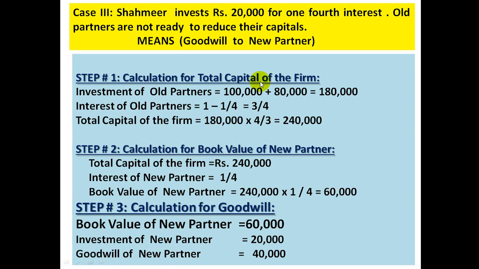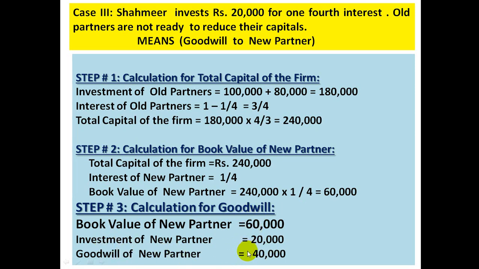60,000 he should bring, but he is bringing only 20,000. So the 40,000 which is the shortage in his capital, and is not given to him by the old partners by reducing their capital, will be treated as the goodwill of new partner. This is the amount which he is bringing in the form of an intangible asset, which is not seen by us, and will be recorded in the books of accounts as the goodwill of new partner.